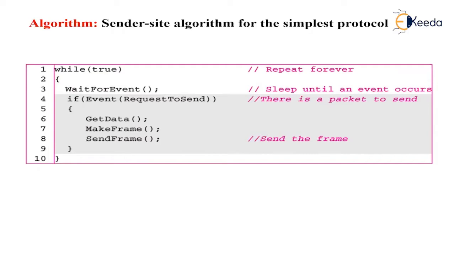This means that there may be an undefined span of time between the execution of line 3 and line 4. There is a gap between these actions. When the event or request from the network layer occurs, lines 6 to 8 are executed. The program then repeats the loop and again sleeps at line 3 until the next occurrence of the event.